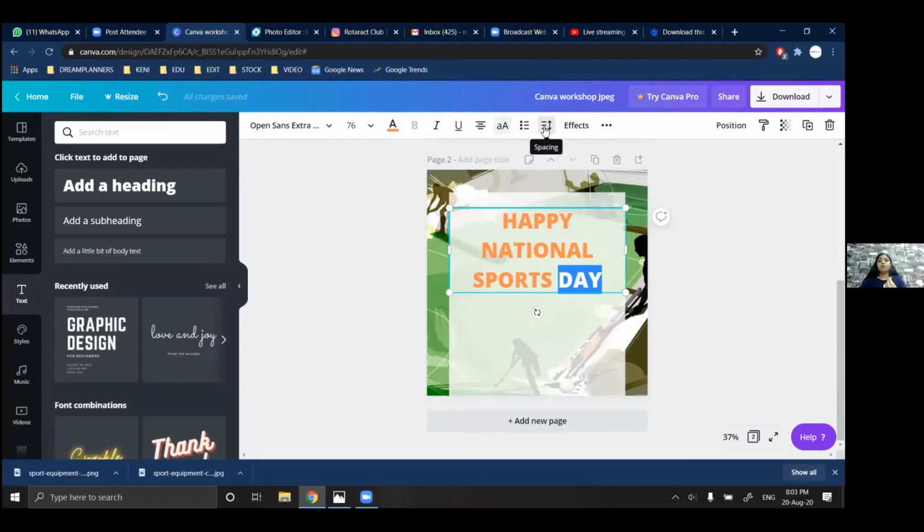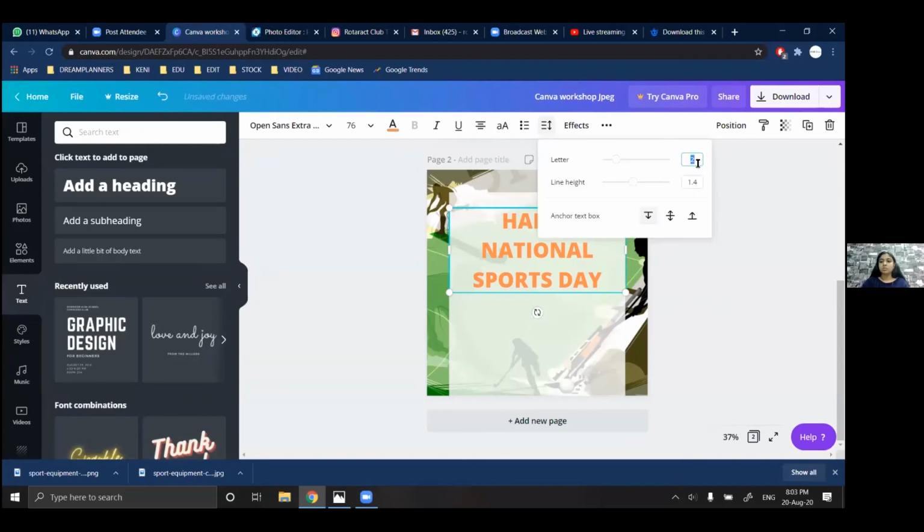Here, as I told earlier, we are going to have a look at letter spacing and line height, or line spacing. Letter spacing will just increase or decrease the space between two letters. So if I'm selecting this and increasing this to say 2, there's not a major change. Okay, so you can see that it is increasing the space between the letters here. And if I want to decrease, I can definitely decrease it. I'll just keep it 0 for now.